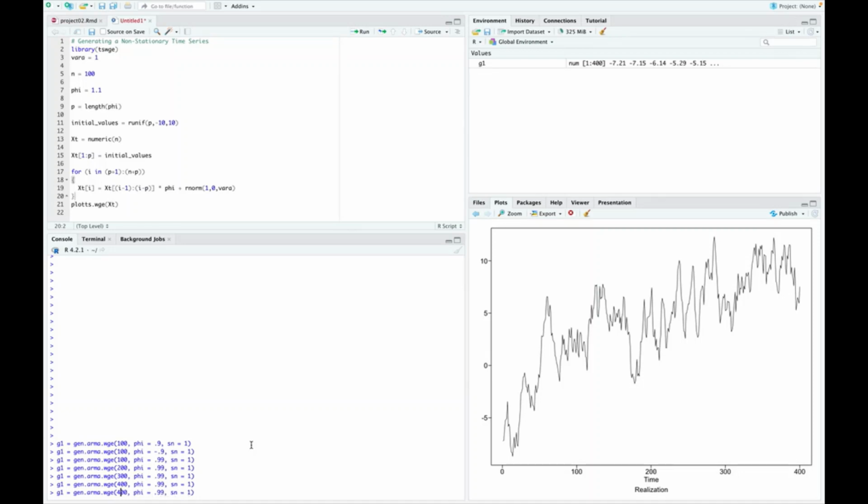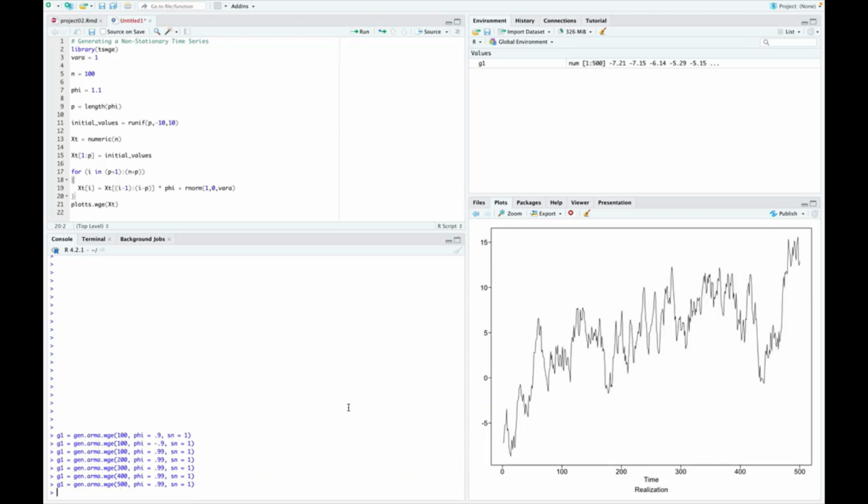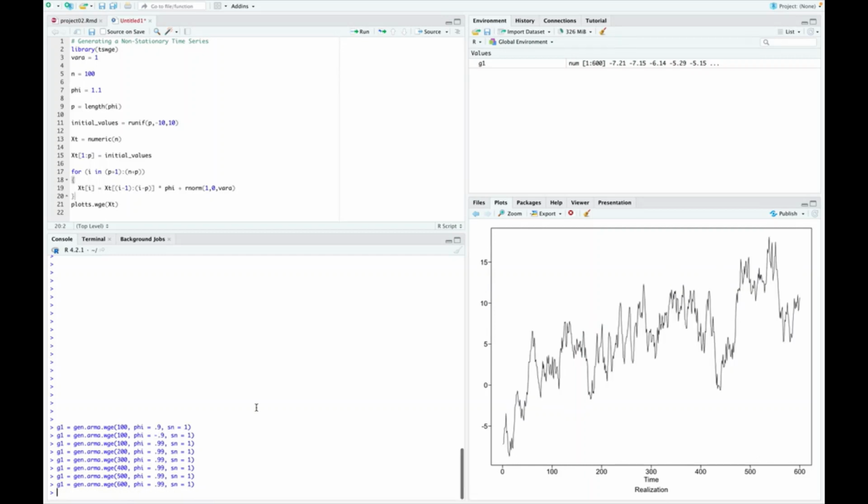0.99 is pretty strong behavior, strong wandering behavior. So at 500, it actually comes down a little bit. It's unbelievable, but it still goes up. So all right, well, why not? Let's just keep playing the game here, because we've got faith that that thing's going to turn around. And sure enough, it starts coming back down a little bit, but it's still well above the mean. It started down here. That was our first 100, and it has just overall climbed. But we know that it's going to come back down.